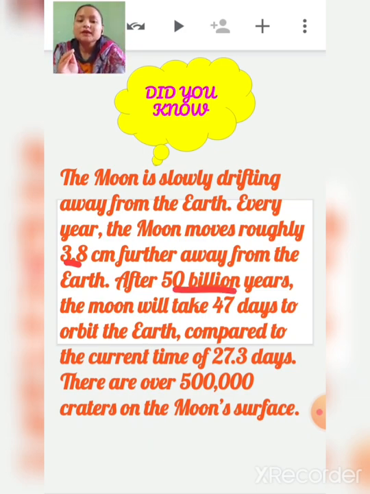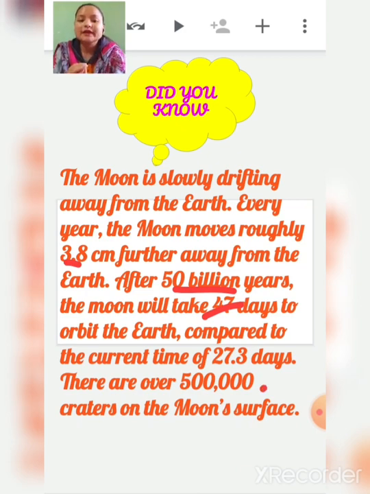After 50 billion years, the moon will take 47 days to orbit the Earth, to take a round of the Earth, compared to the current time.